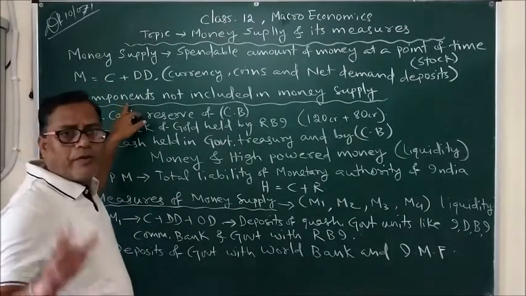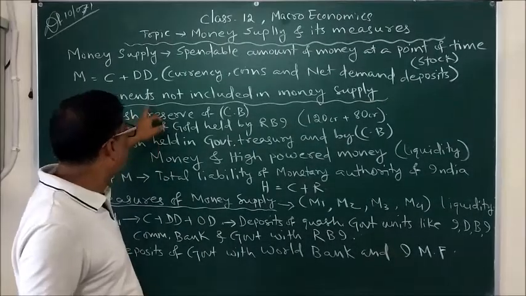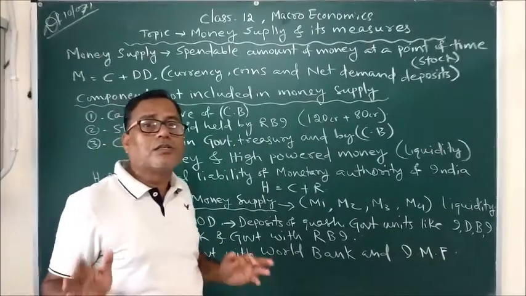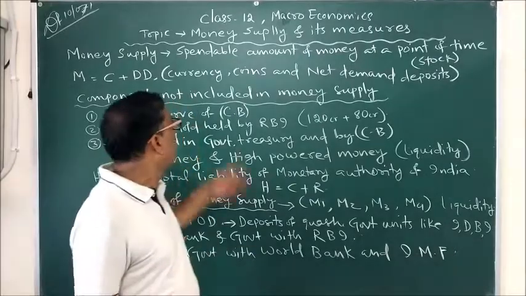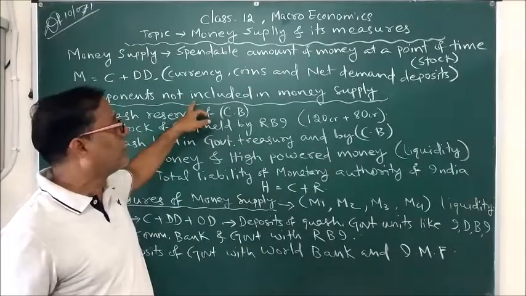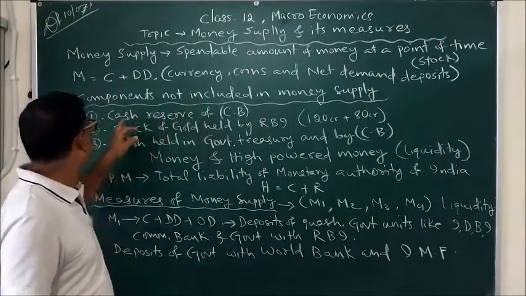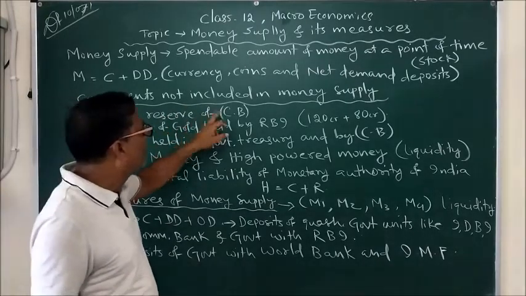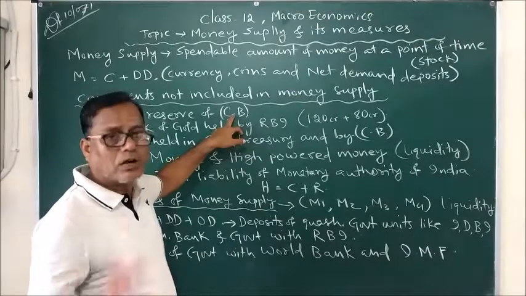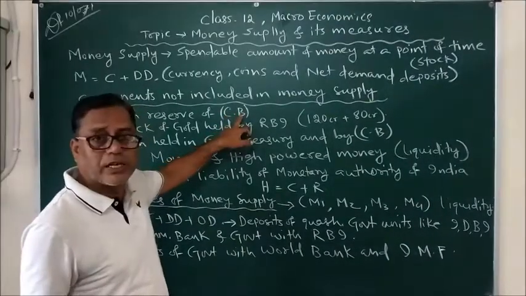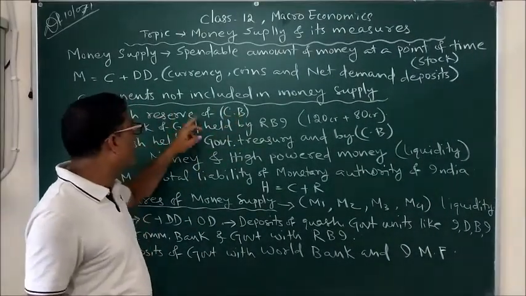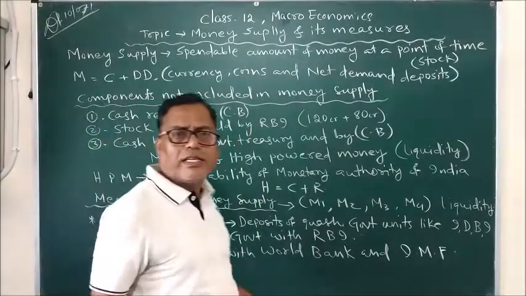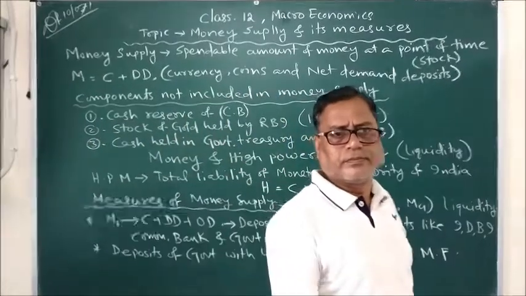So, now we will discuss a couple of points which are not considered as part of money supply or which are not included in money supply. The first point is cash reserve of commercial bank. CB stands for commercial bank. So what is this cash reserve?